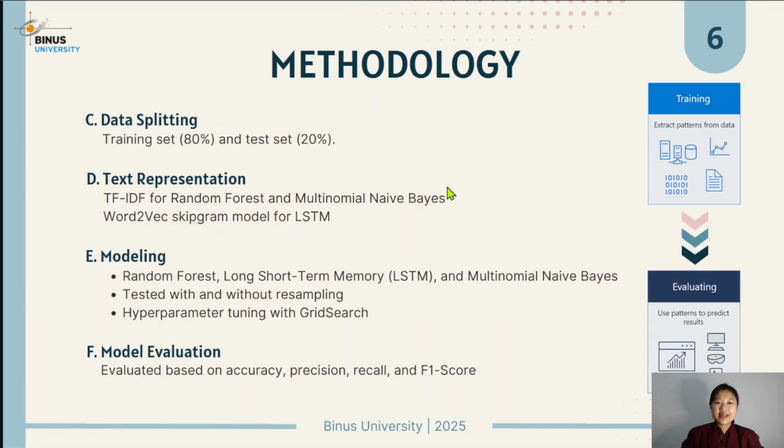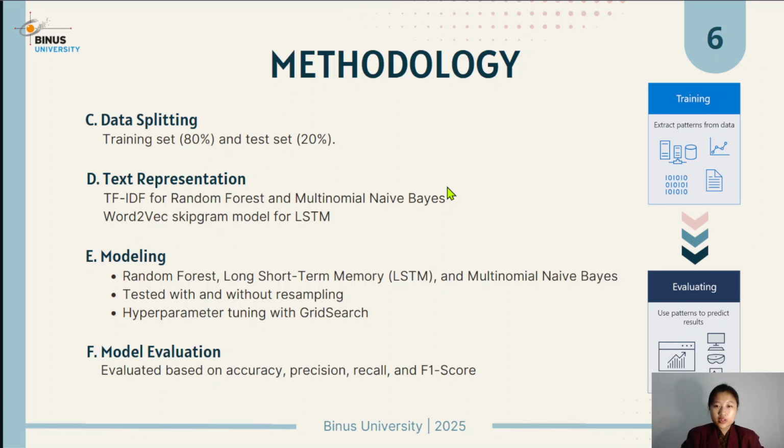Next, we split the data into an 80 to 20 ratio for train and test sets and apply 2 text representation methods, TF-IDF for the machine learning models and Word2Vec skip-gram for deep learning. So we're comparing the results of TF-IDF paired with machine learning versus Word2Vec paired with deep learning. We then experimented with resampling, whether or not to use resampling techniques and which techniques to use. We used ADASYN, SMOTE, and ROS, and also tuned the models' hyperparameters with grid search.